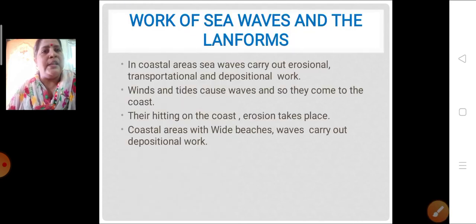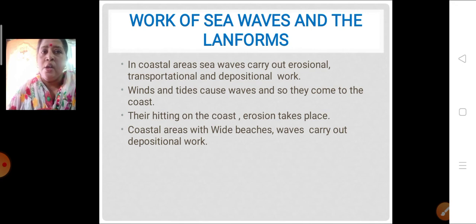Now let's see the next agent, that is the sea waves. Mainly this type of erosional, transportational and depositional work takes place in the coastal areas. Now how are these sea waves formed? The sea waves are formed because of the winds and tides that cause waves. These winds and waves come to the coast,